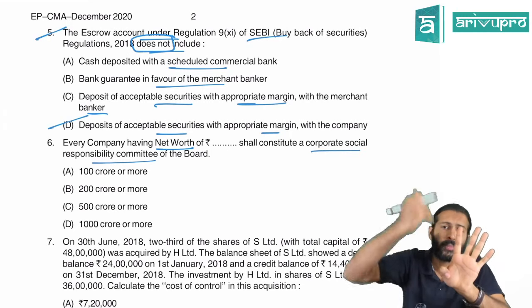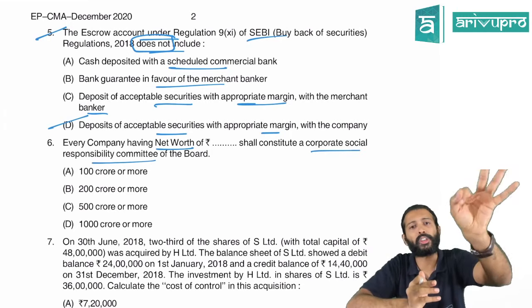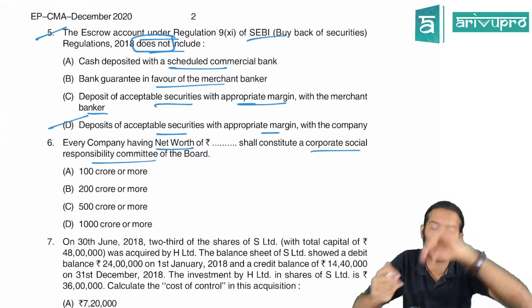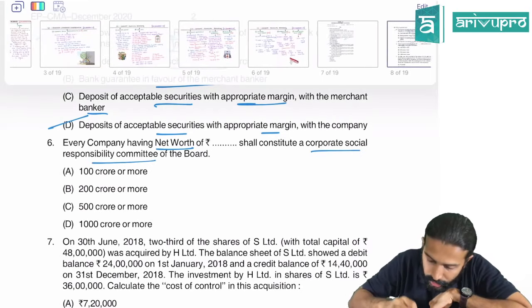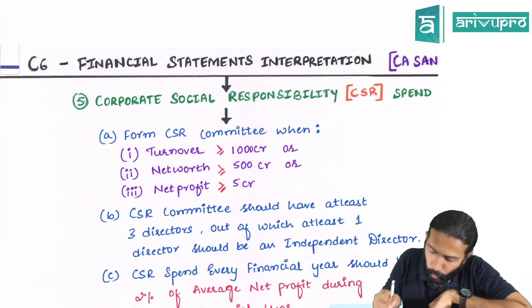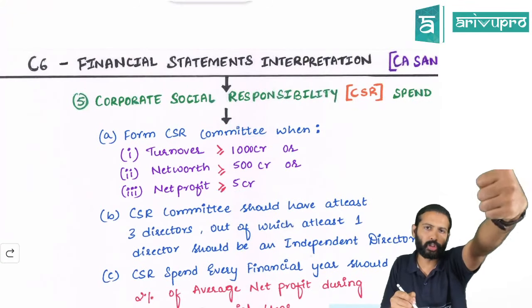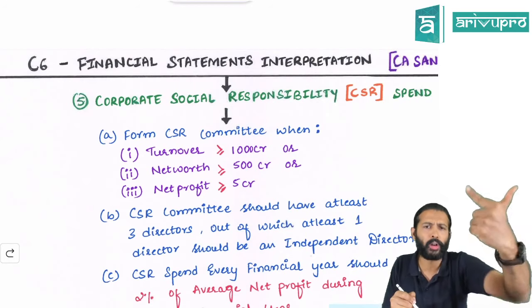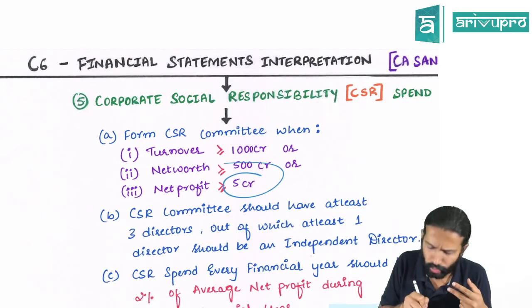Turnover greater than 1000 crores. Net worth of 500 crores or more. Net profit of 5 crores or more. That is the provision this question is based on. You will form a CSR committee when turnover is 1000 crores or more, net worth is 500 crores or more, or net profit is 5 crores or more.